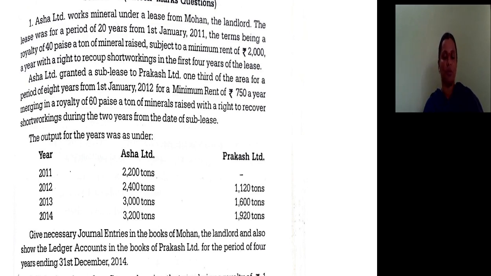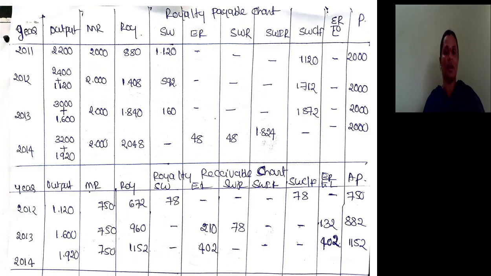What we have to do is pass entries in the books of Mohan, the main lessor, and also show the ledger account in the books of Prakash Limited. So we have to prepare the necessary accounts in the books of the sublessee.